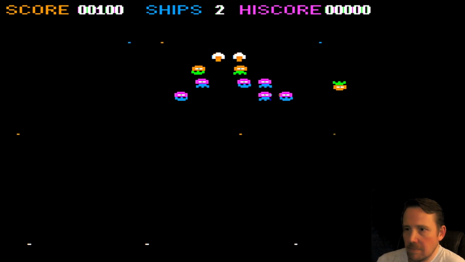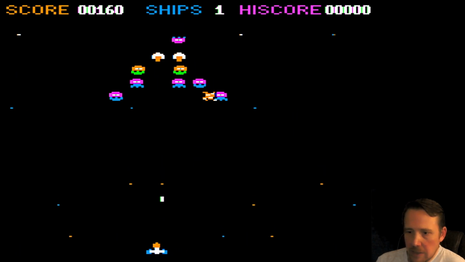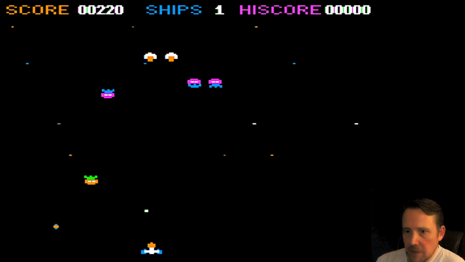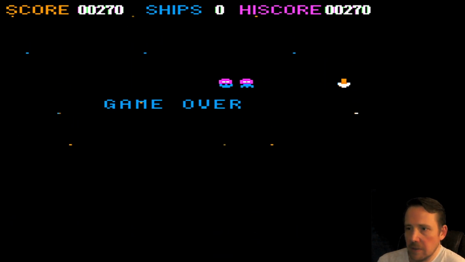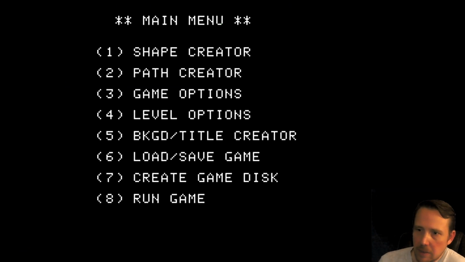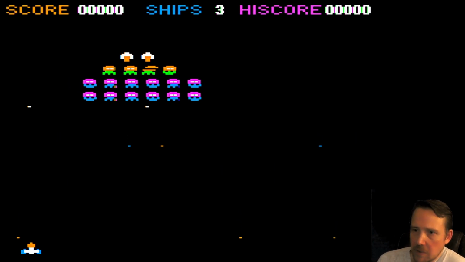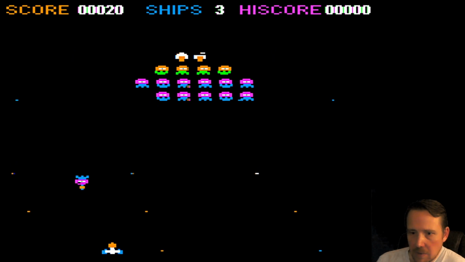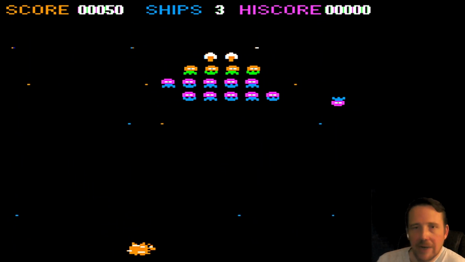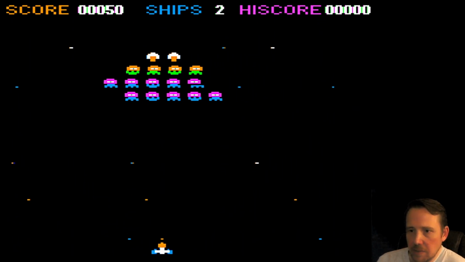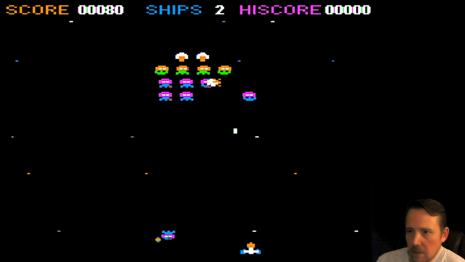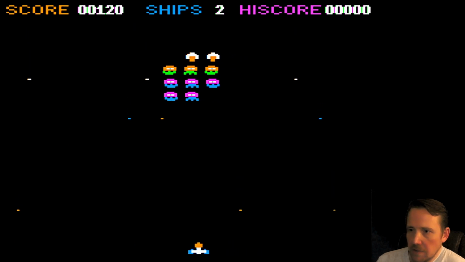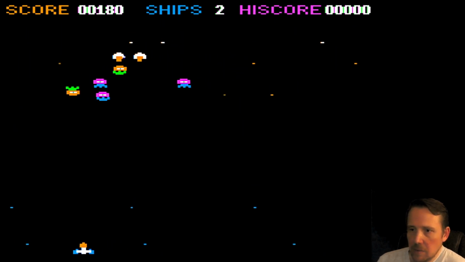That's not it. They initially ran like a contest for this game as well, for who could come up with the best game in the first year, where it was like $1,500 in cash and hardware on the line, I think, something like that. Seems pretty similar to the bundled game, except there's more Galaxian style action where they're coming down and shooting you instead of Space Invader style action where they're just chilling. So they're showing off some of the more advanced features here. That's kind of cool.